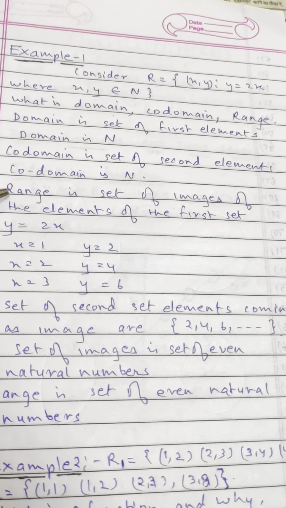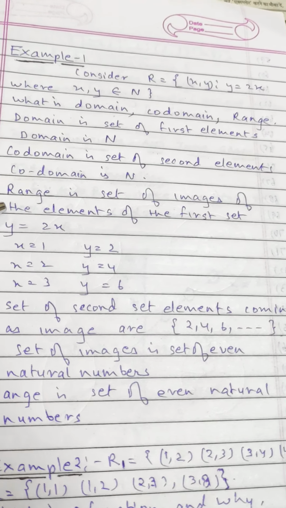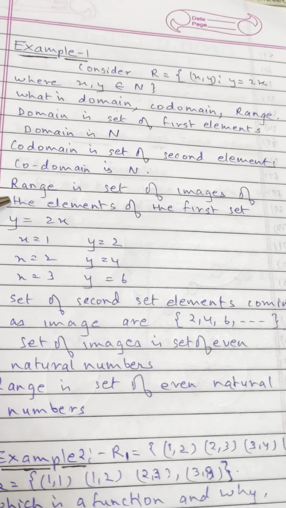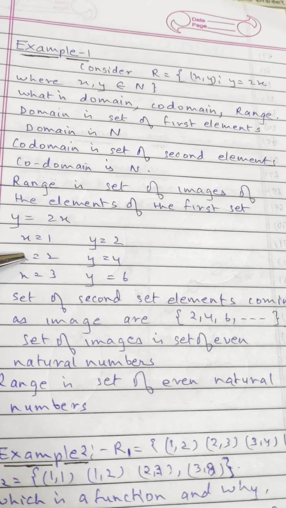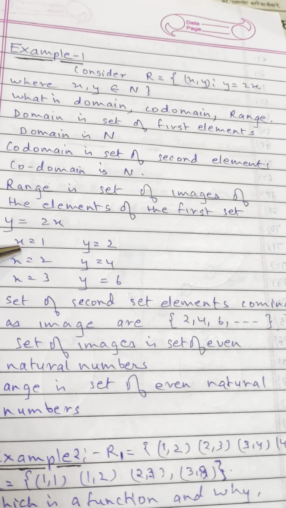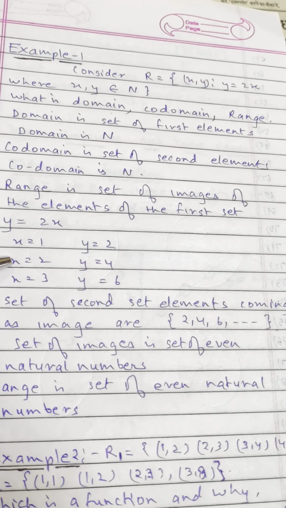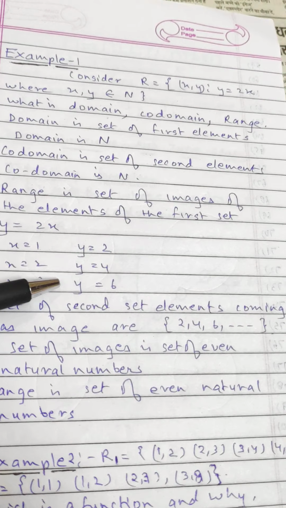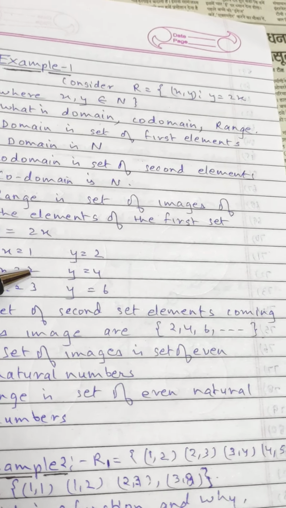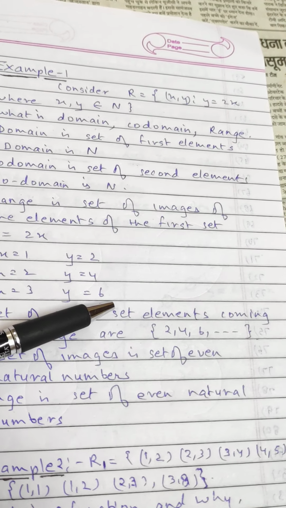What is range? Range is the set of images of the elements of the first set. What are images? y = 2x is the function. Put x = 1, the value of y is 2. x = 2, y is 4. x = 3, y is 6. 1 has image 2, 2 has image 4, 3 has image 6.